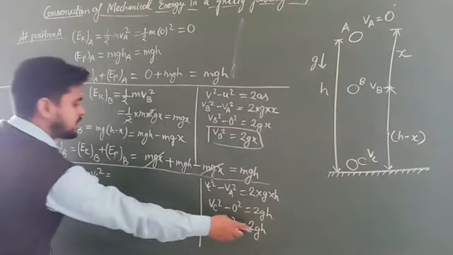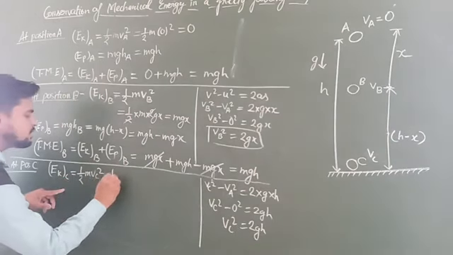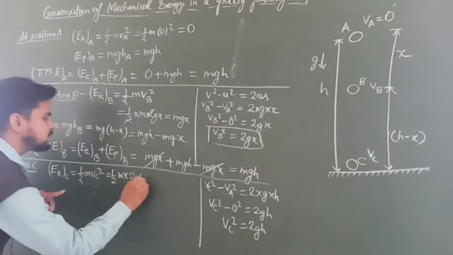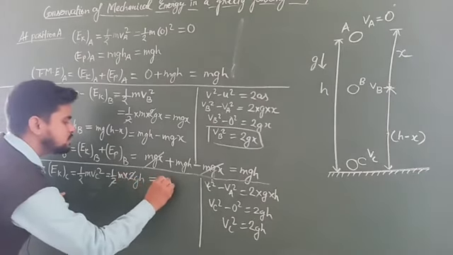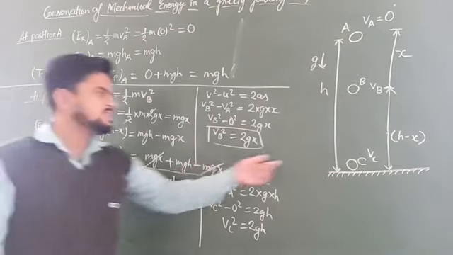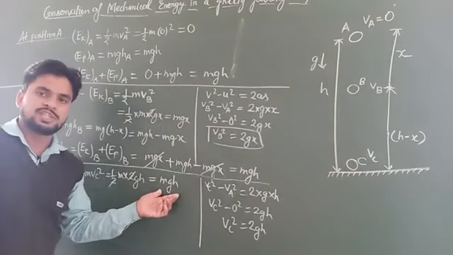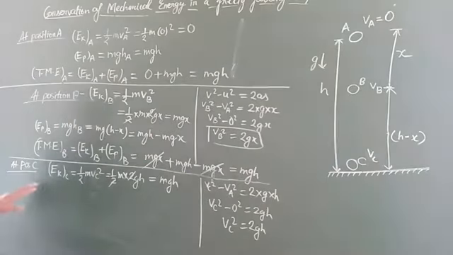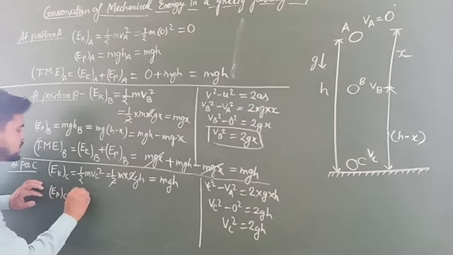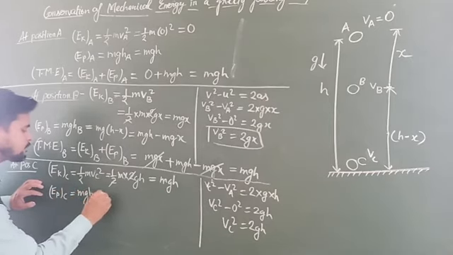Let us write vC square equal to 2gh here. So what we get? Half m into 2gh. 2 and 2 cancel out, so it equals mgh. So the kinetic energy at this point C is equal to mgh. Now let us find the potential energy. So potential energy at this point C equals mg into h.